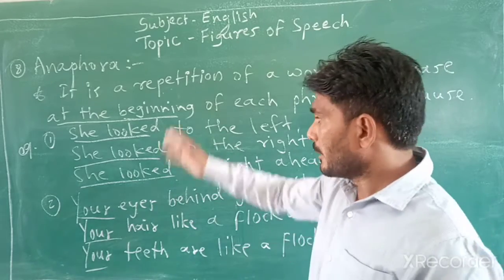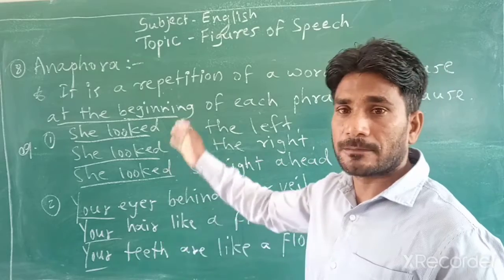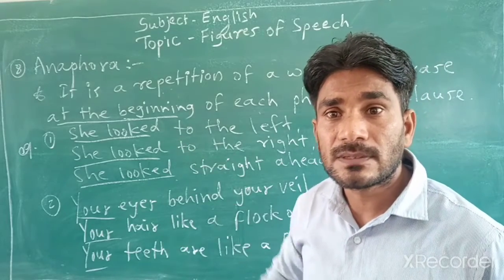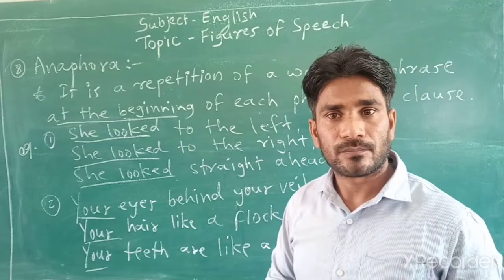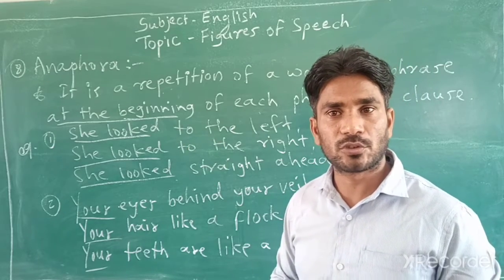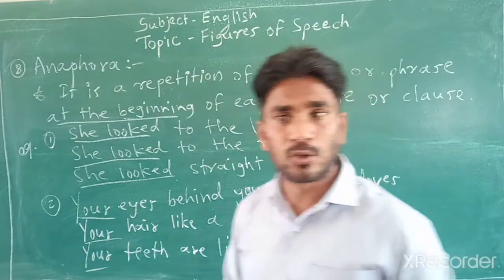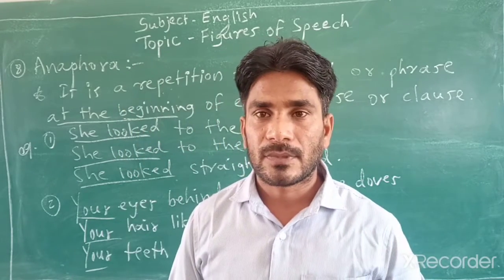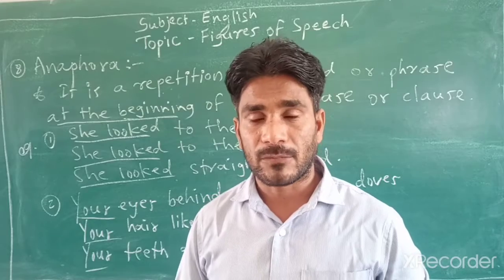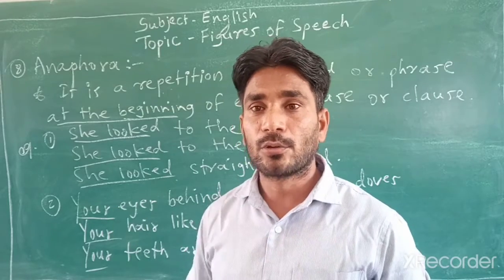Yes, so if you find such repetitions, that will be called anaphora. Got it? Understood? Do write fast this figure of speech. Then we will see the next one, that is refrain. Okay, do write fast.